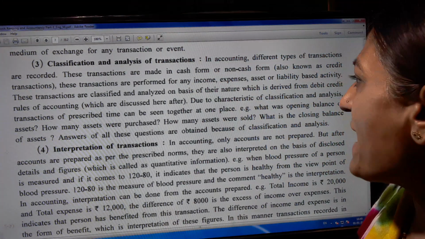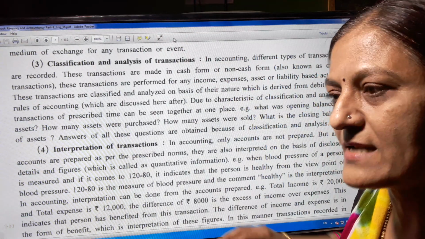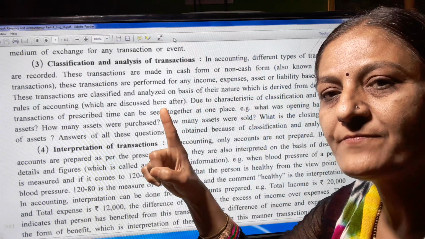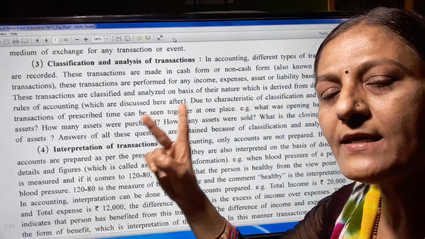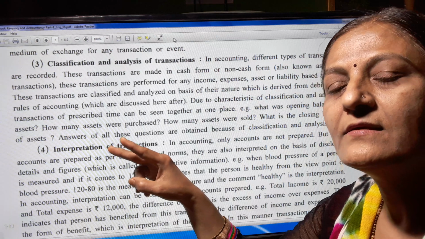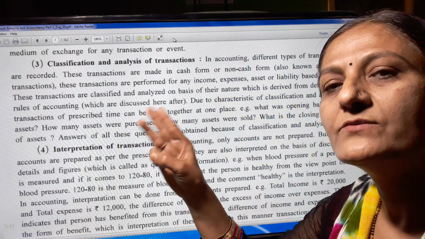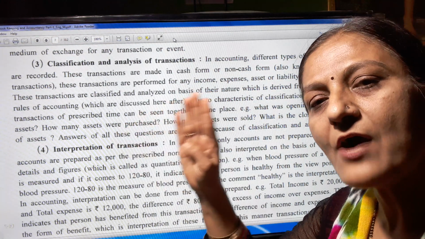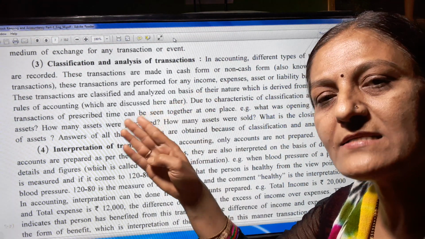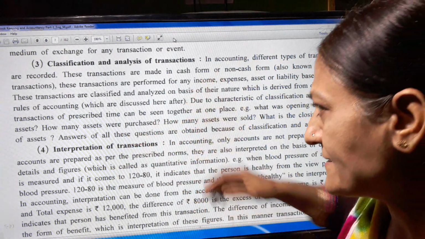What is the closing balance? So first of all, opening balance, plus if any asset is purchased during the year then we add this, and if any asset is sold during the year then we subtract this. The remaining balance of the asset is called the closing balance of an asset.